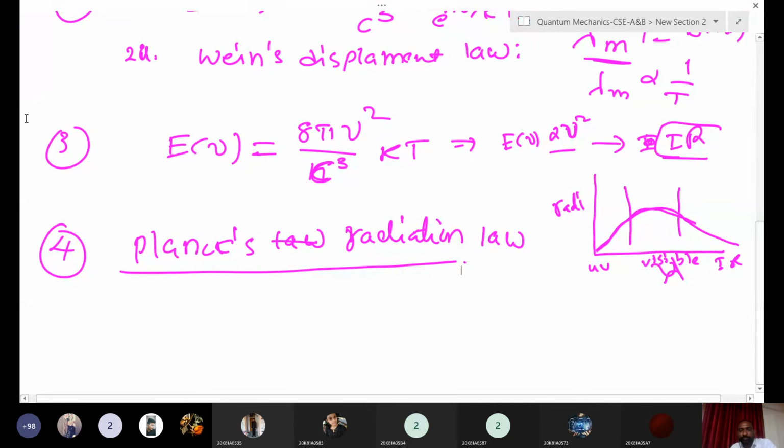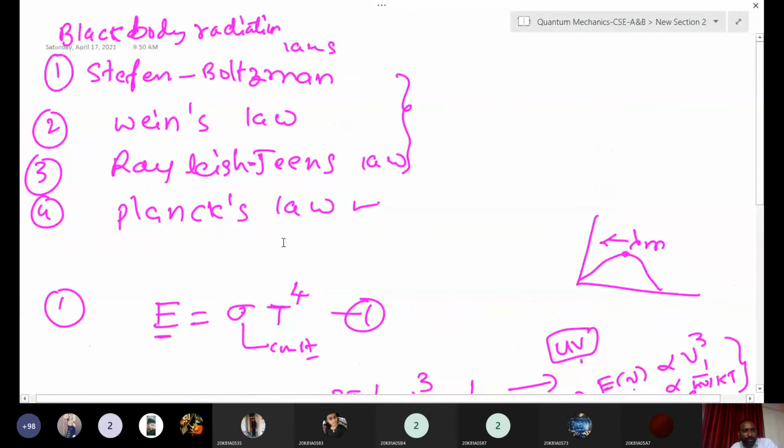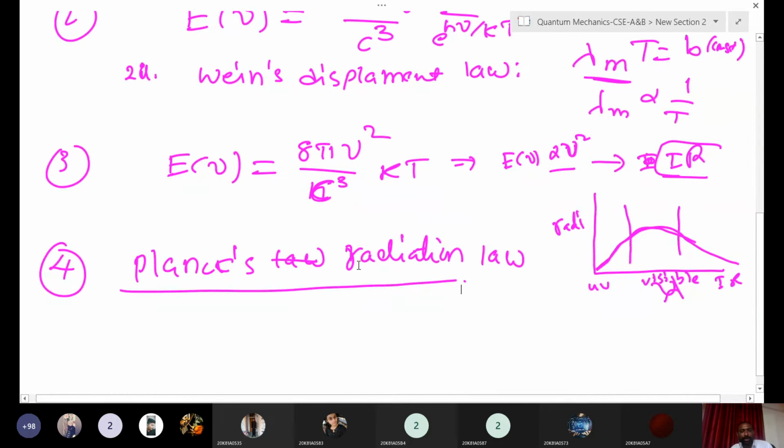Okay, these are the two or three laws. These people also tried to explain black body radiation: if you give the temperature and change the frequency, how the radiation is emitted and how it depends on frequency and wavelength. They proposed some laws and derived some expressions for black body radiation. That is what we have discussed, three expressions. Now we'll go to Planck's radiation law.